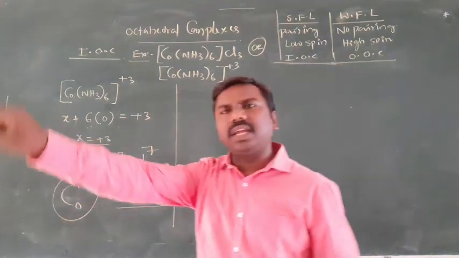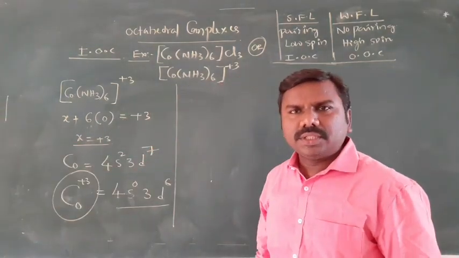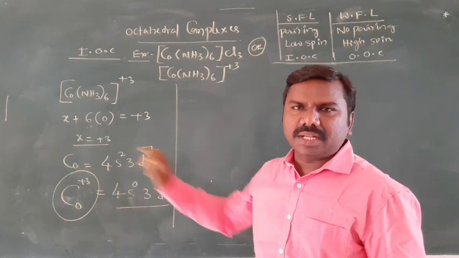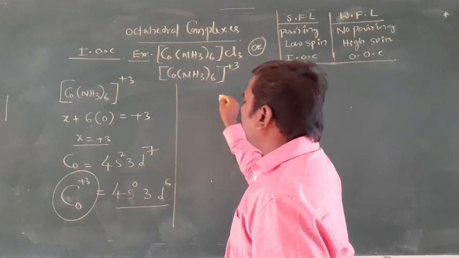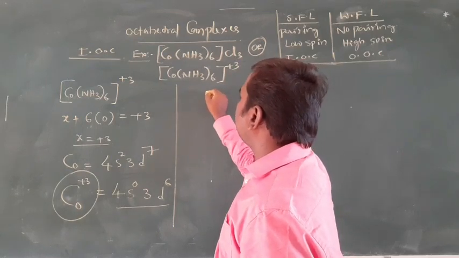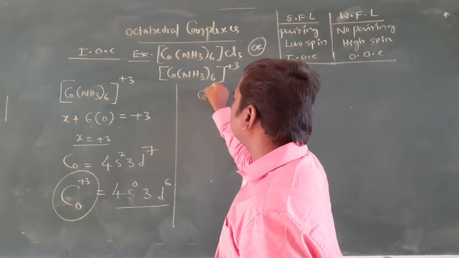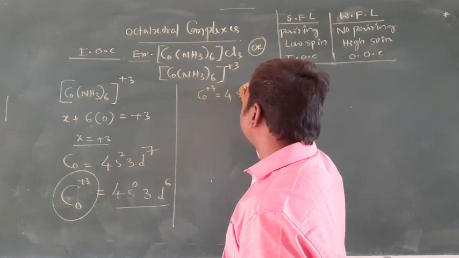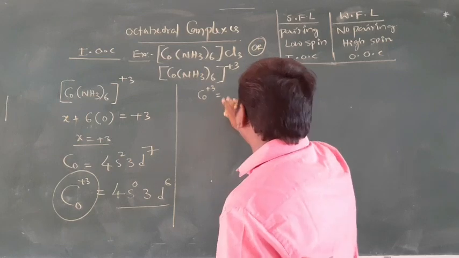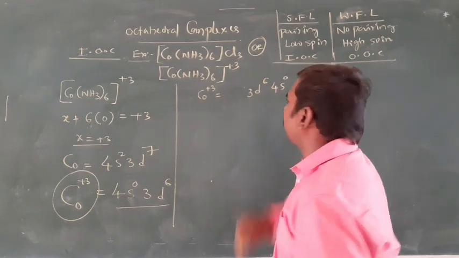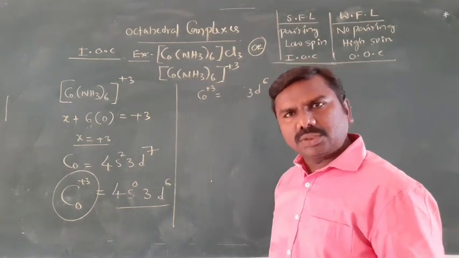Co3+. Clear? It is the central metal ion Co3+. So this Co3+ configuration is 4s0 3d6. I can write it like this also, 3d6 alone, both are correct because there are no electrons in 4s.